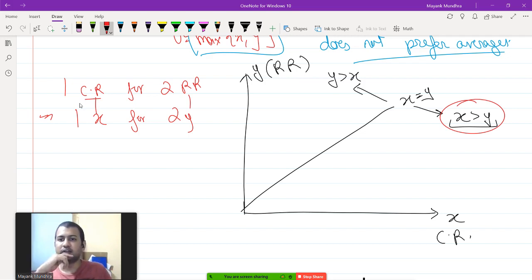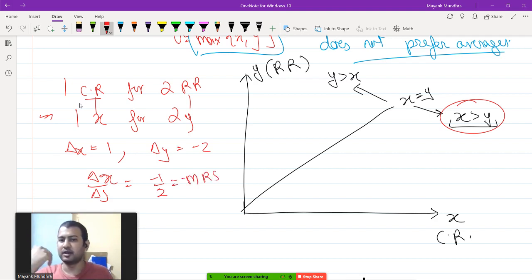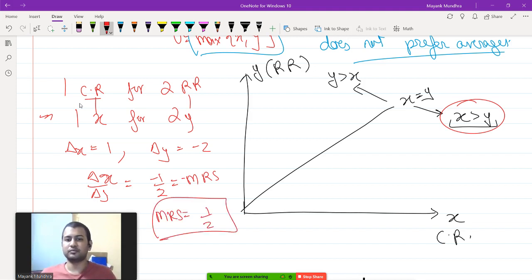So delta X is 1, delta Y will be minus 2. Delta X by delta Y becomes equal to minus 1 by 2. MRS is negative of dx by dy. So MRS becomes equal to 1 by 2. Remember the definition of MRS: minus of dx by dy. Delta x by delta y could also be written as dx by dy for very small values. So here MRS is half.